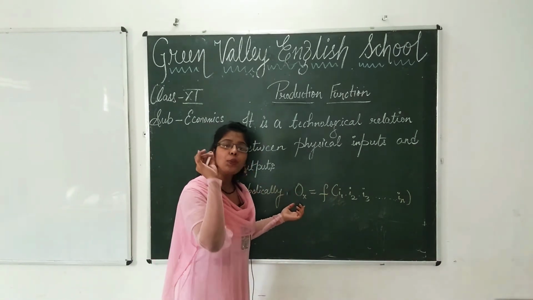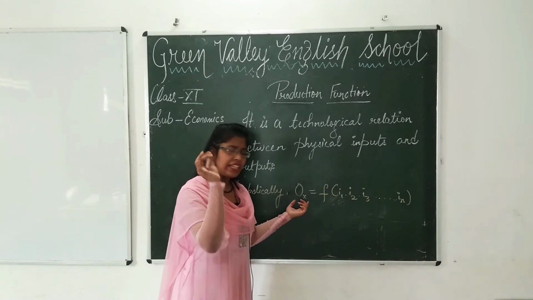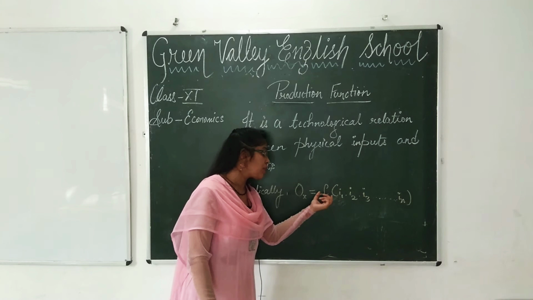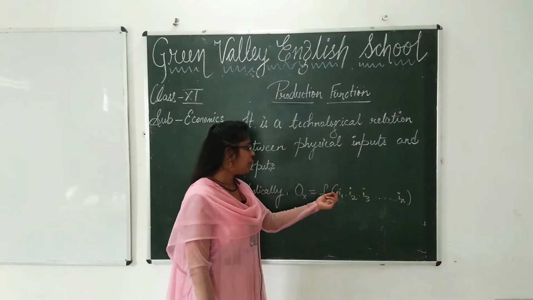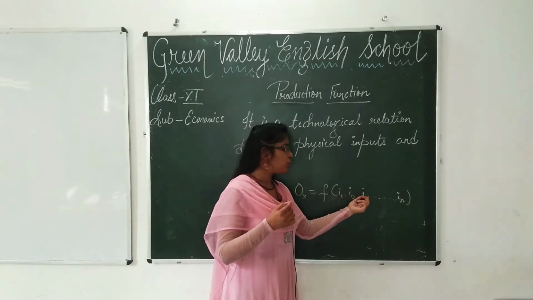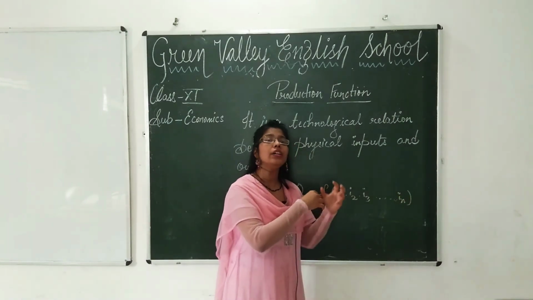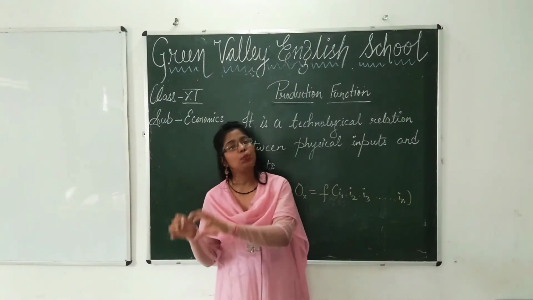OX is what? Output of a commodity. Any commodity, suppose any X commodity is there, output of a commodity is equal to F. What does it show? It shows a functional relation between inputs. It can be input 1, input 2, input 3 and a number of inputs. It means whatever all you have included in order to transform that product into output.